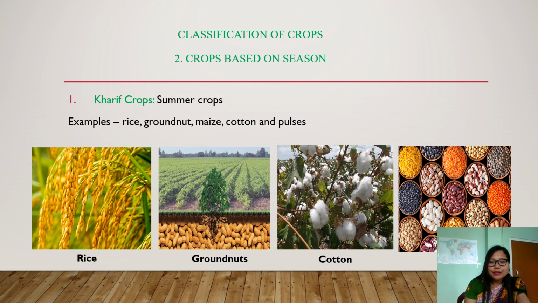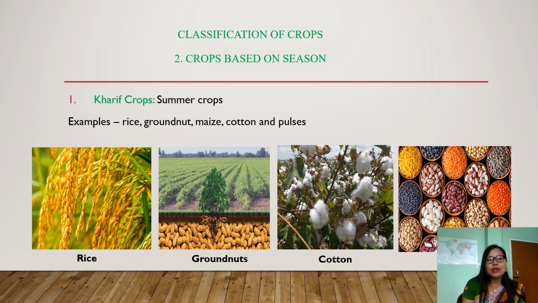Our second classification of crops is based on season. Do we get to eat fruits like lychee and berry throughout the year? No, right? We only get to eat these fruits in a particular season. Can you guess what fruits we get during the current season? We get to eat watermelon, mango, and so on, isn't it? These crops are also classified based on the season. They are classified as kharif crops and rabi crops.